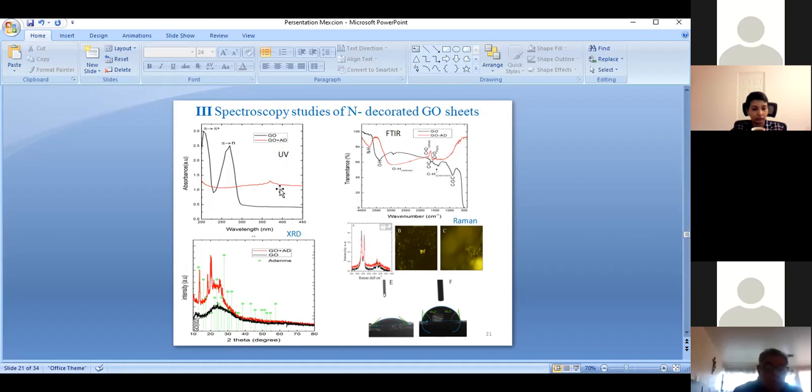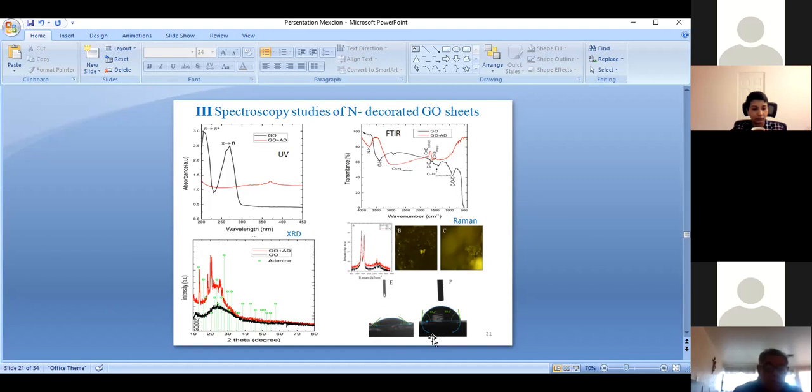Further we studied the graphitic carbon nature. After functionalization, in the Raman we see D peak and G peak variation. From this we confirm the nitrogen is functionalized in the graphene oxide. Then we studied the XRD. XRD is showing before there is no peak appearing in the surface. After functionalization, some peaks appear due to graphitic crystallinity increased by the amino acids.